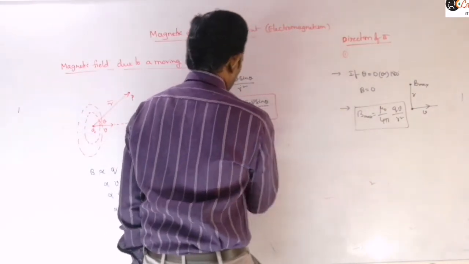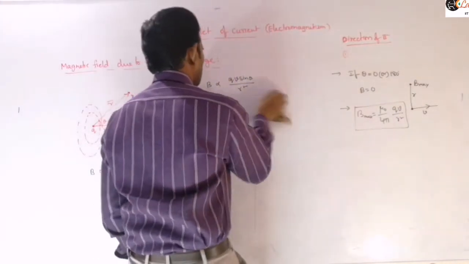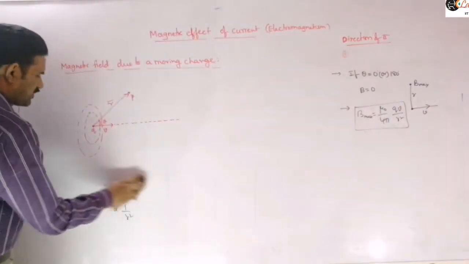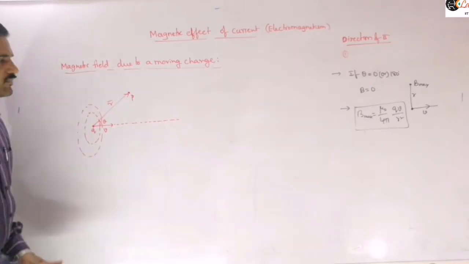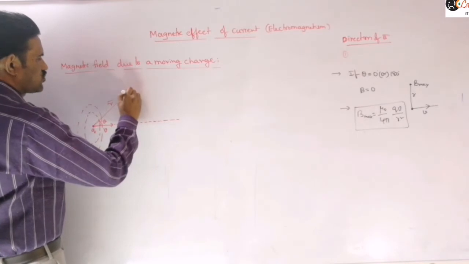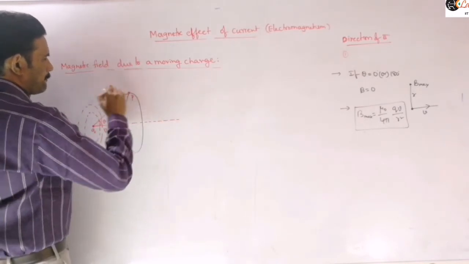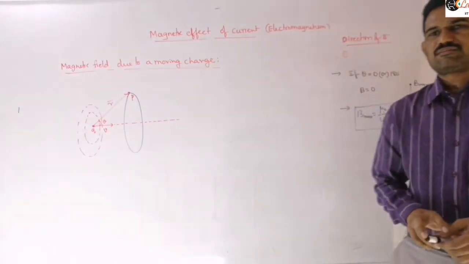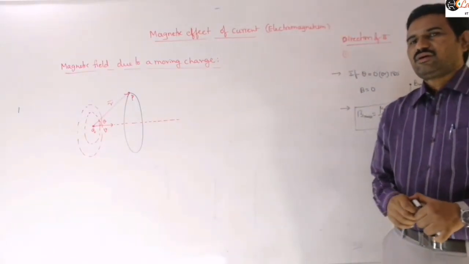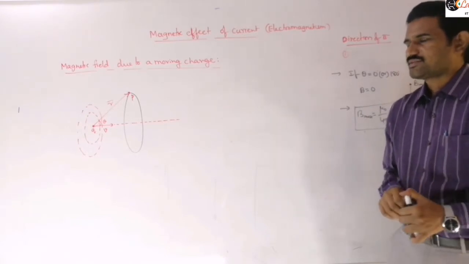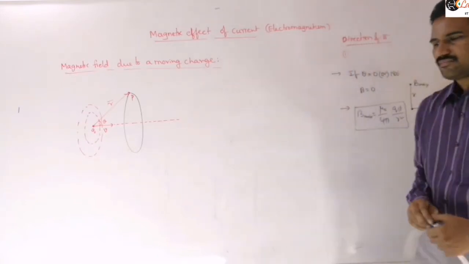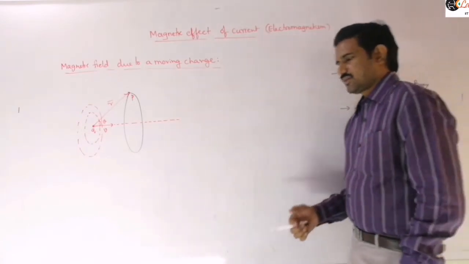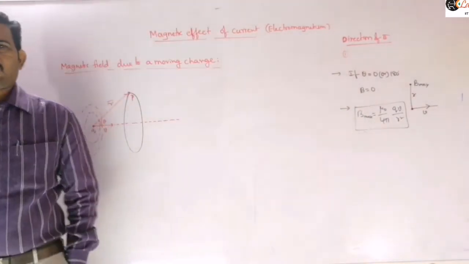For a given distance r, perpendicular to the direction of velocity, the magnitude of the magnetic field is constant, which indicates the magnetic field lines produced by the charged particle are concentric circles.